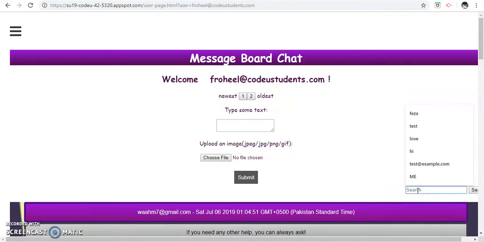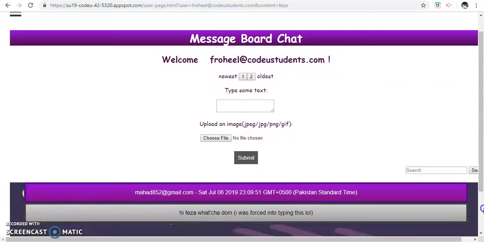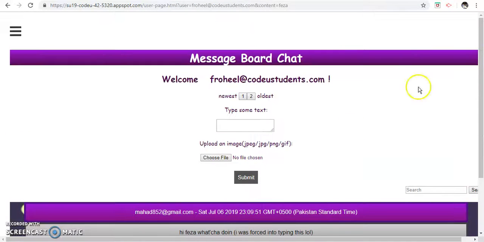There's also search functionality. For example, if I want to search Fiza in the messages and I click on the search button, I'll be able to see the matches made. So yeah, 2 matches were made and they're being displayed over here.